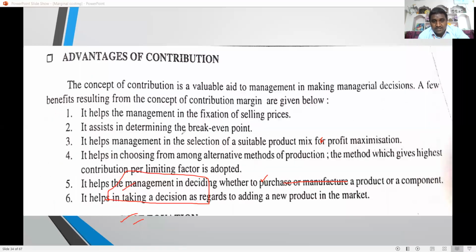So those are the formulas. Then we go to the advantages of contribution. It helps the management in the fixation of the selling price. Whenever the selling price is fixed, fixed costs are not taken into consideration. It also helps with break even point and product mix, which product gives better profit, and the limiting factor. In key factor analysis, when raw material is limited, whichever product gives more contribution, select that product. It is useful for management decisions.